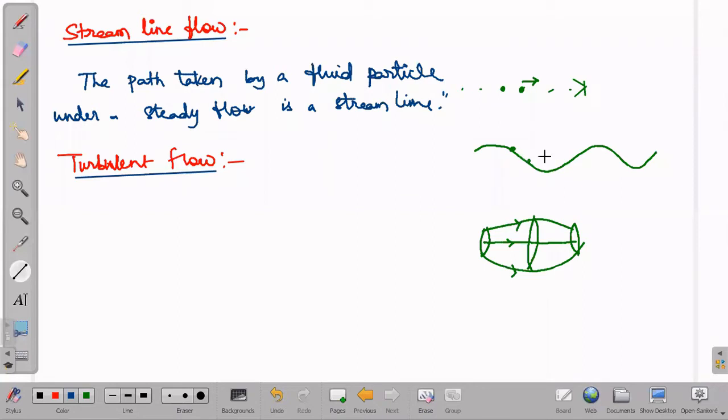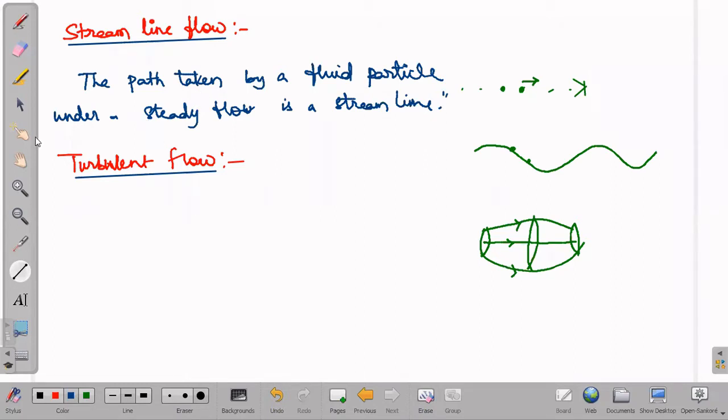If they move with some critical velocity, the path won't be streamlined, it will be irregular. The best example is if we switch on a tap with a water tank full of water and open the tap completely, how will the water flow? With very fast velocities, moving in irregular directions, right? Such flow we call a turbulent flow, an irregular flow.